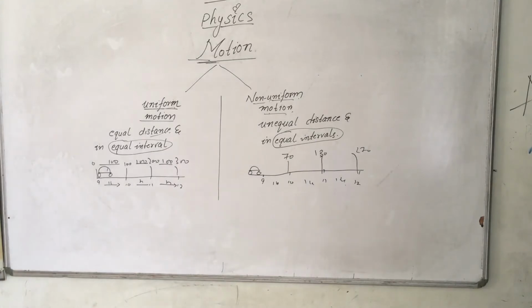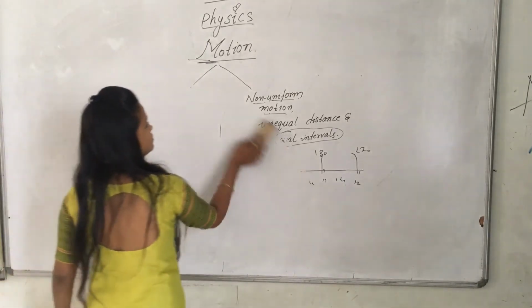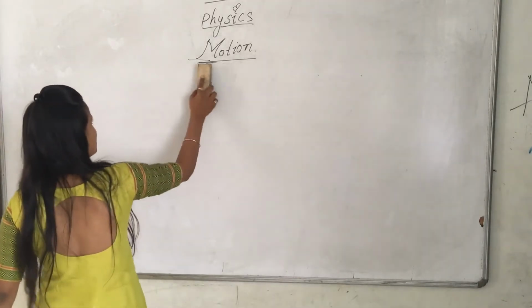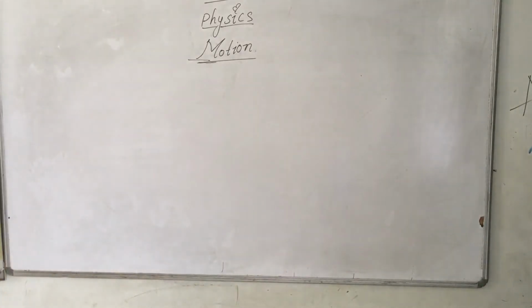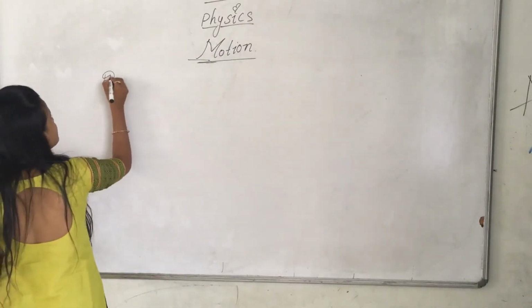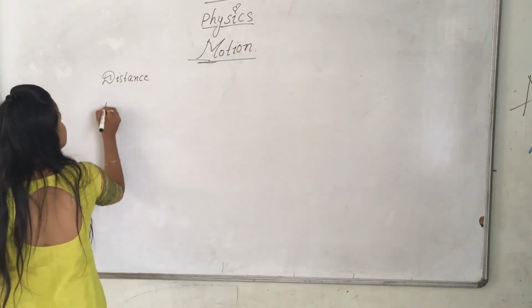Okay. Now coming to the symbols. You have to write what is uniform and non-uniform motion in your notes. Now I will explain some of the symbols. What is the symbol of distance?